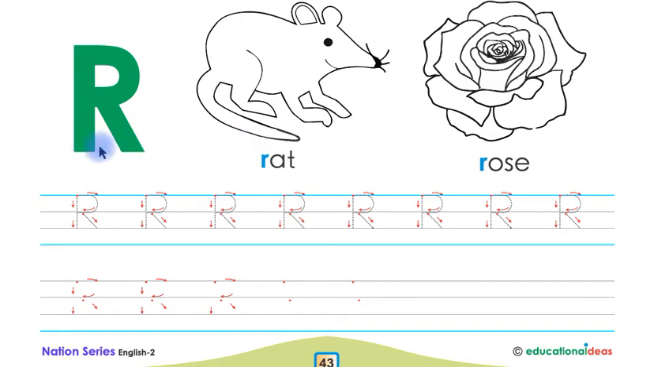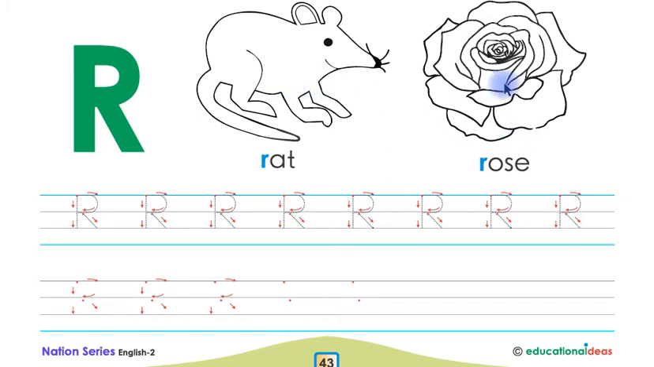And this is letter R in capital shape and the sound of letter R is r. Listen again, children. This is letter R in capital shape and the sound of letter R is r. Now say with me, r, rat, r, rose, r, rat, r, rose.